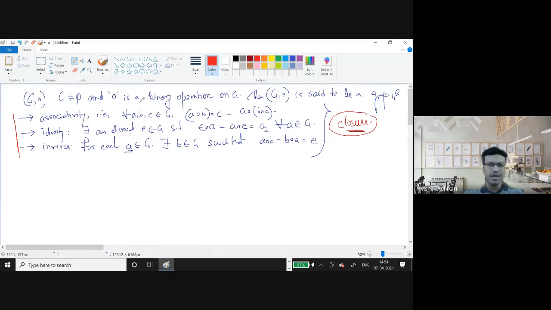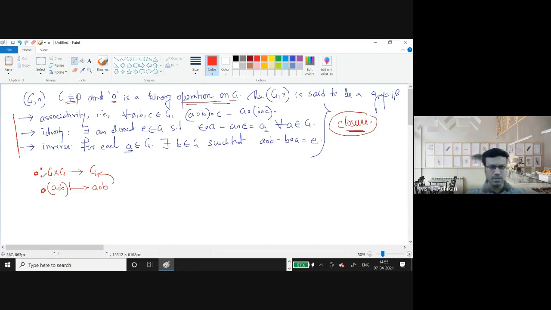If you remember, I started with G being a non-empty set and this being a binary operation on G. If you go back to the definition of a binary operation, composition is a binary operation, and binary operation means it's a mapping from G cross G to G. From the definition of a mapping, if I write it as (A, B), it should give me an element A composition B, and that should belong to G.